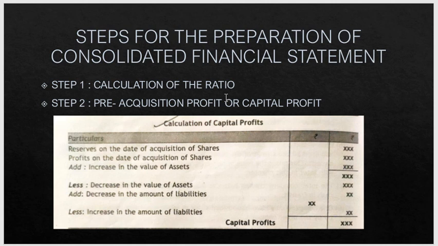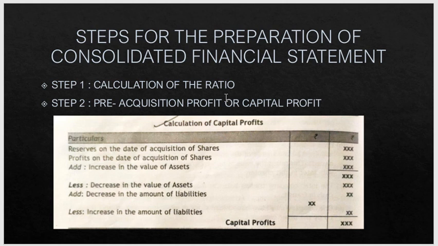Step 2, pre-acquisition profit or capital profit. After ascertaining the ratio, you need to find out your pre-acquisition profit. It is also called capital profit. That is, the reserves created by the subsidiary company and the profits earned by the subsidiary company up to the date of acquisition of shares by the parent company are called capital profit. That is up to the date at which the parent company has not yet bought the subsidiary.